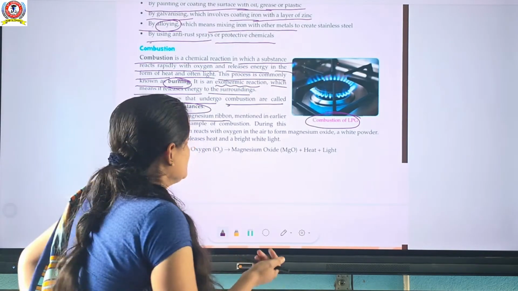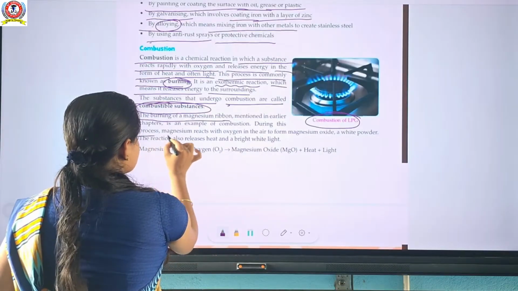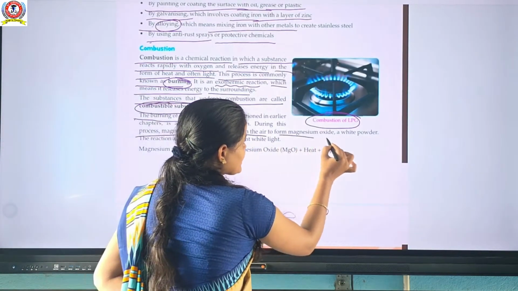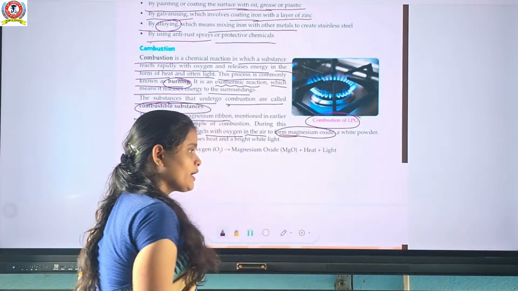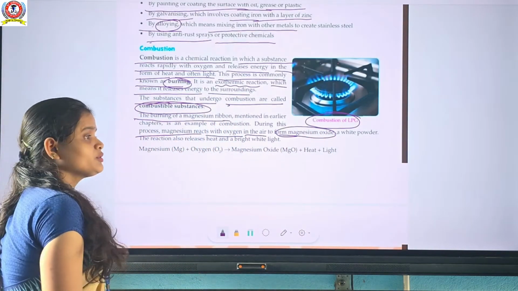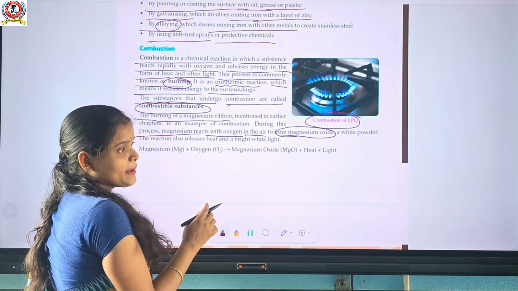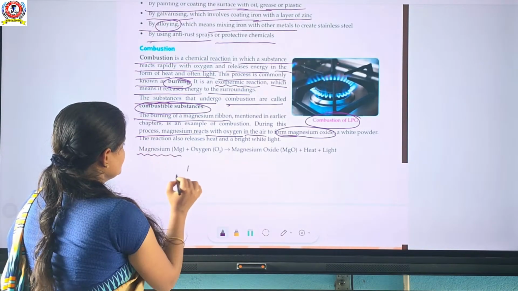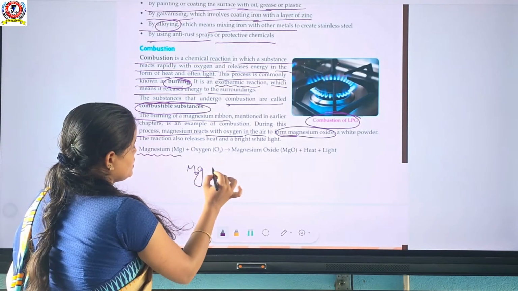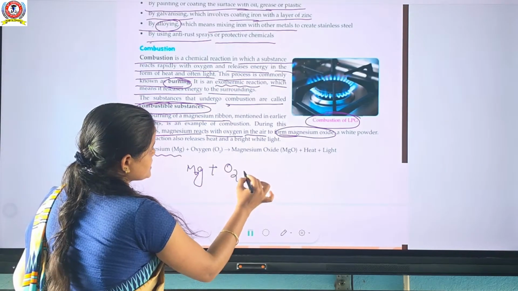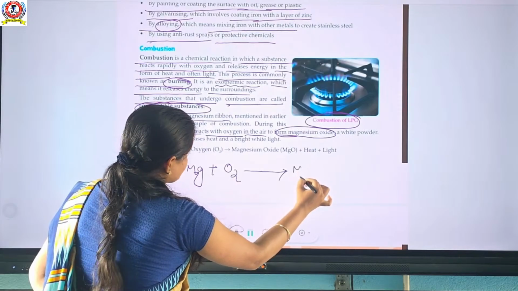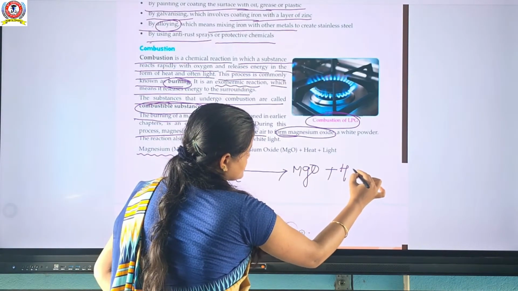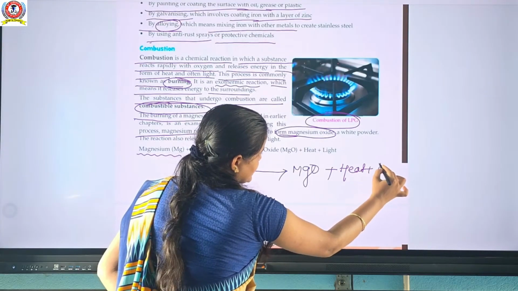Yes or no? During this process, magnesium reacts with oxygen in the air to form magnesium oxide. Here is the experiment: Mg, magnesium, reacts with oxygen and forms magnesium oxide. It releases what? Heat and light as well.